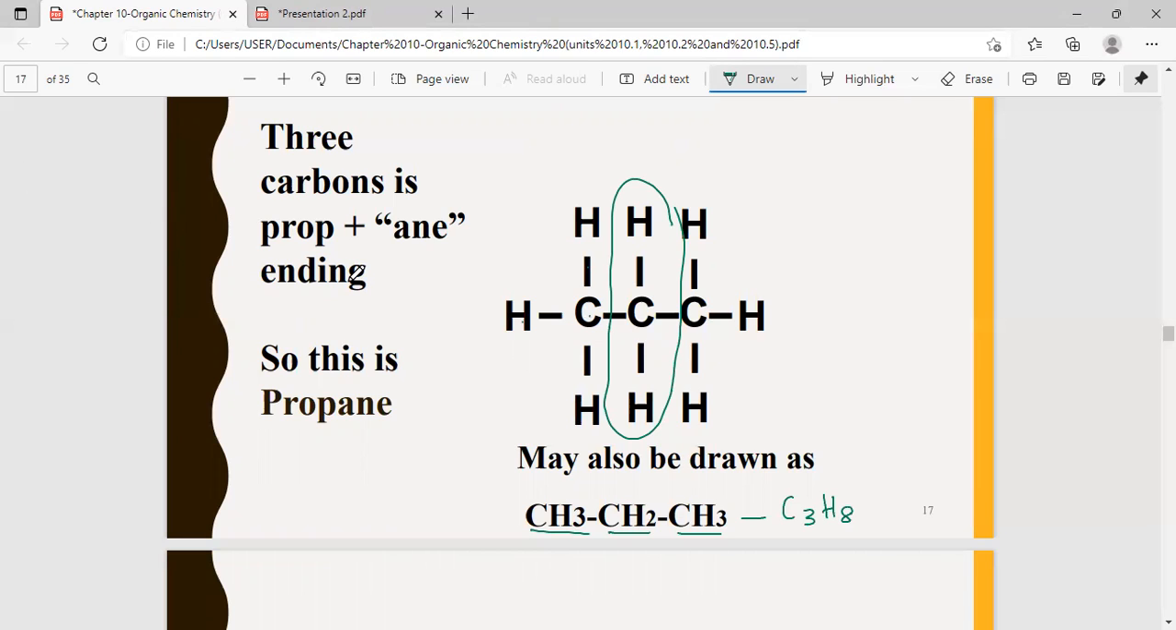So drawing the structural formula for alkanes is the easiest, because you only have carbon and hydrogen atoms, and there are no double bonds or triple bonds. You only have single bonds. Okay. So you just have to be a bit careful.